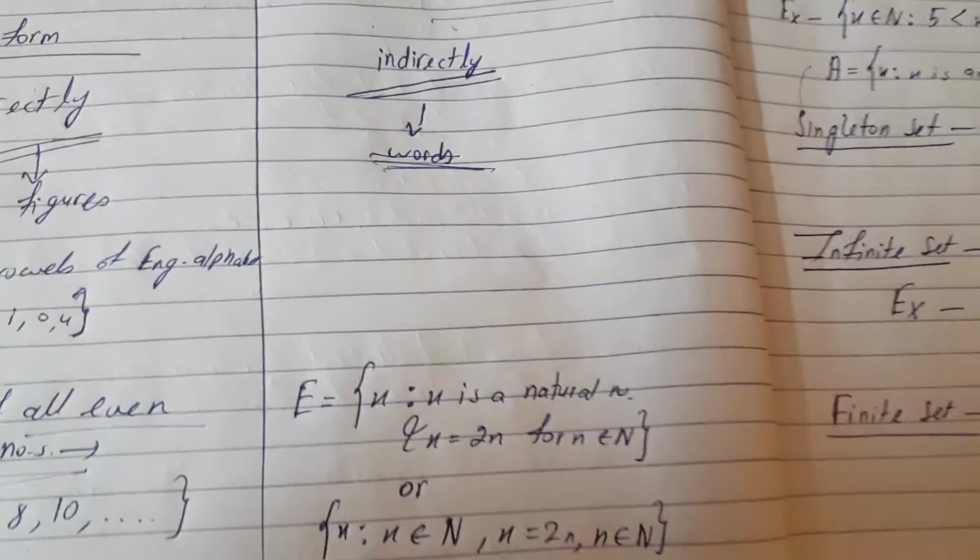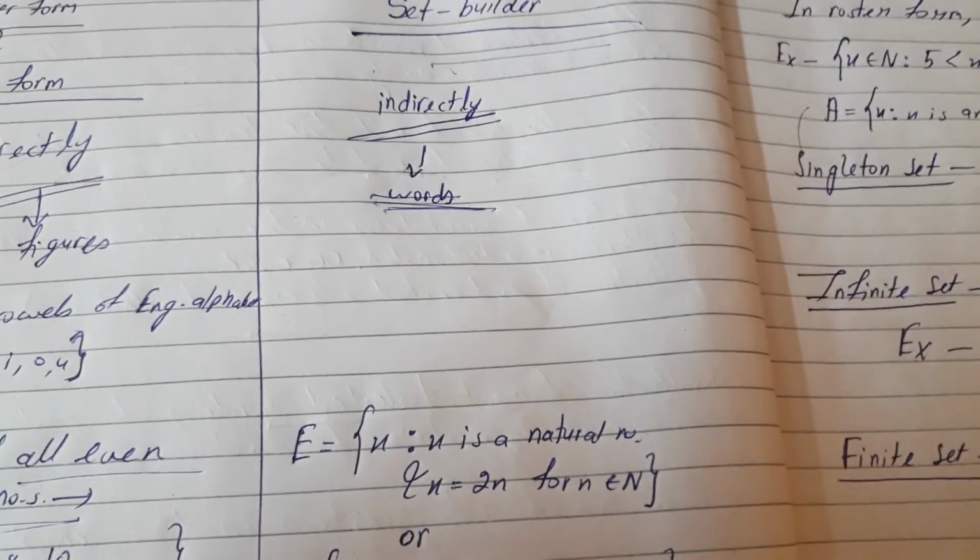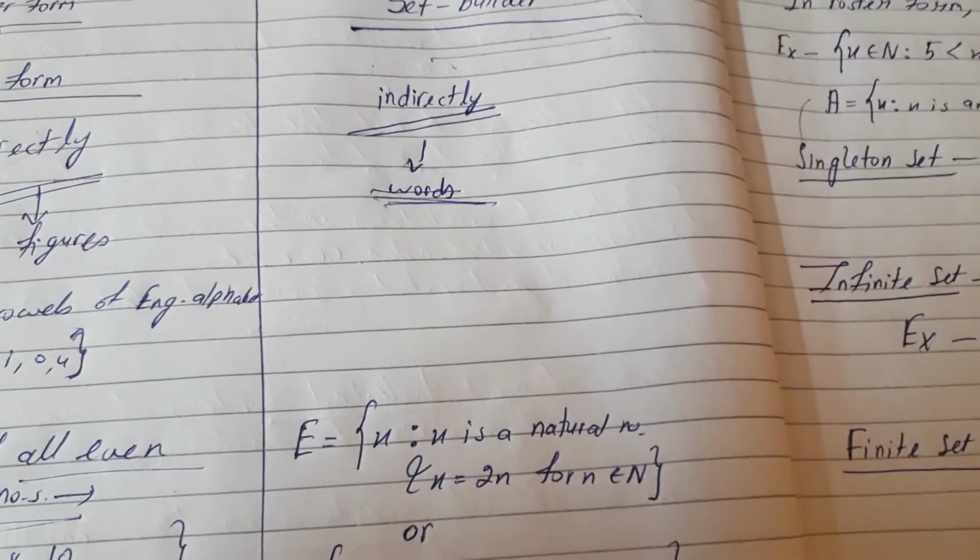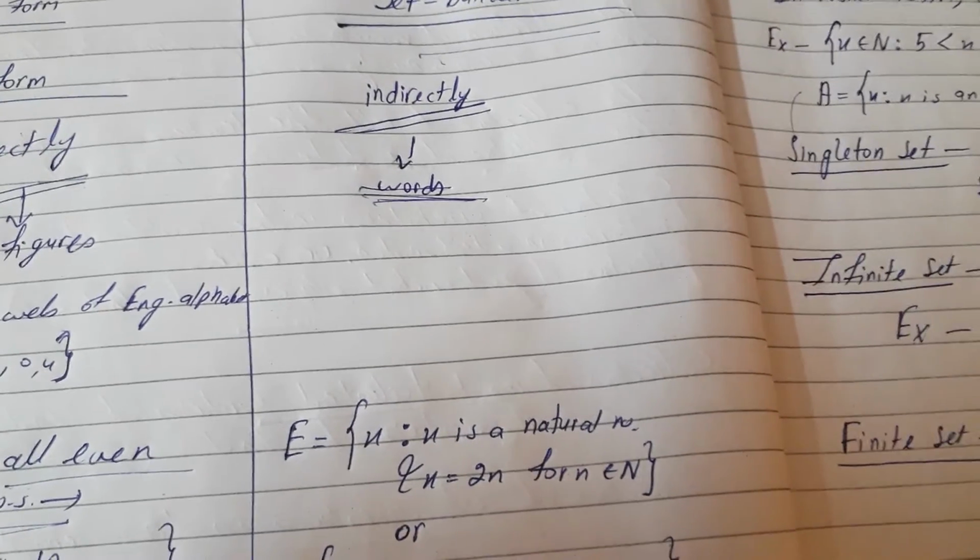And in this case you have to write the elements indirectly, which means you have to write the elements in words, not in figures.